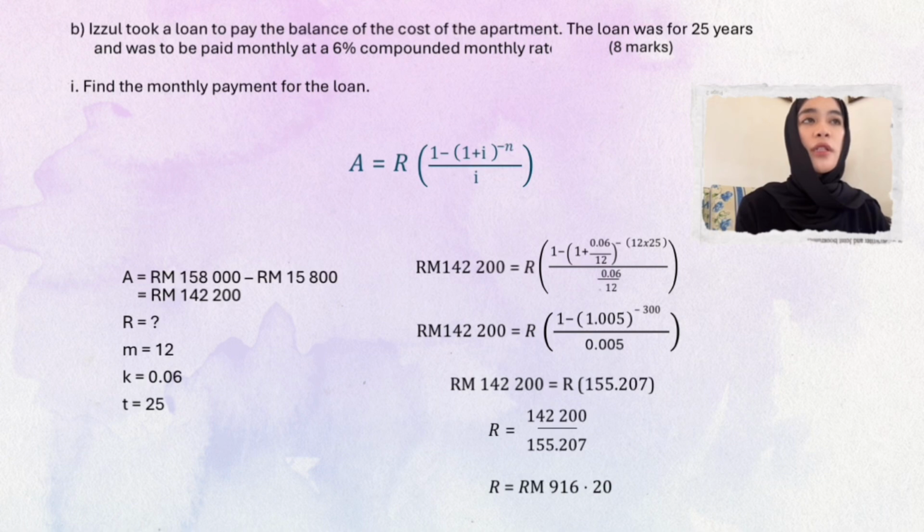Next, we substitute all the values into the formula. 142,200 equals R times open bracket 1 minus 1.005 to the power negative 300 divided by 0.005. After simplifying, we get R equals 916 ringgit and 20 cents. Therefore, the monthly payment is 916 ringgit and 20 cents.